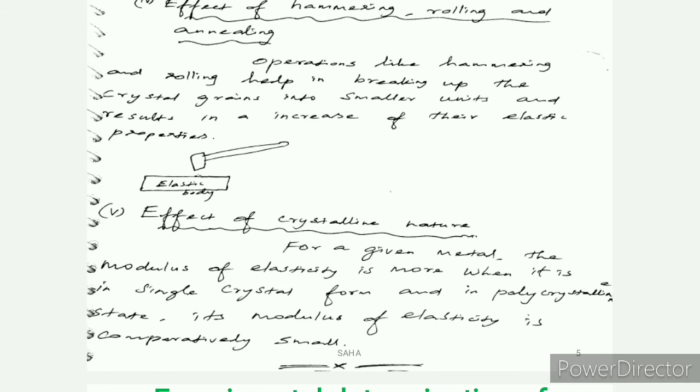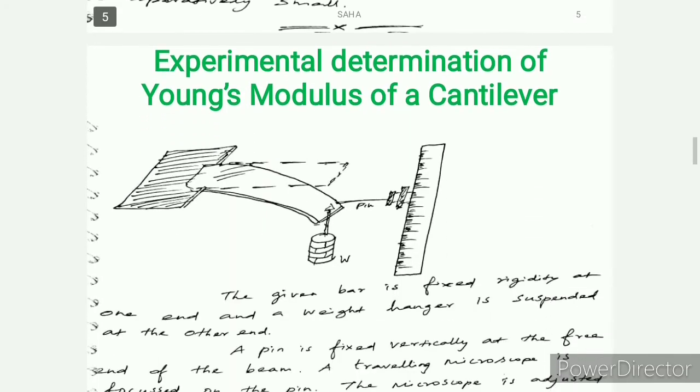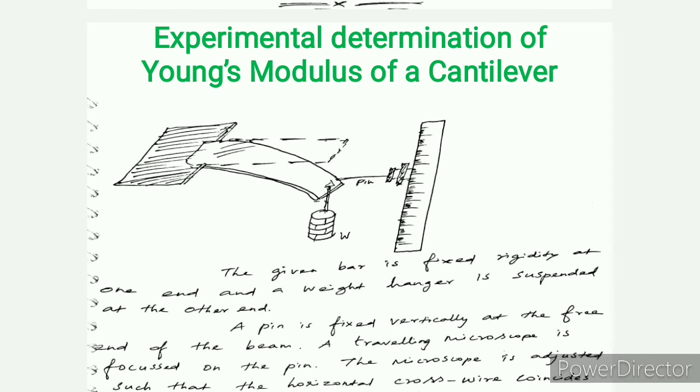Cantilever means a beam with one end fixed and the other end loaded. Here is the experiment to determine the Young's modulus of the cantilever. The given bar is fixed rigidly at one end, and a weight hanger is suspended at the other end. A pin is fixed vertically at the free end of the beam. A traveling microscope is focused on the pin. The microscope is adjusted such that the horizontal crosswire coincides.